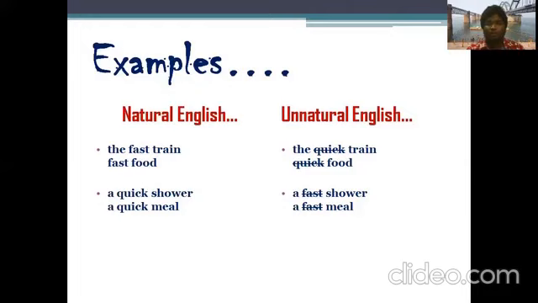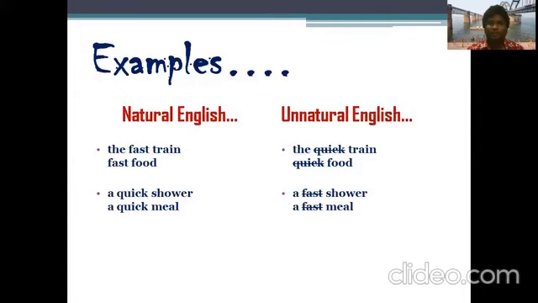Whenever a train goes fast, this is how we say it: the fast train. We never say the quick train. There are people who say that, because as it is moving faster and quicker, people assume it would be a quick train. You may not use it, but there are people who do. So it's my advice to keep a check on the language you use on public platforms, right? Never say the quick train, better say the fast train.